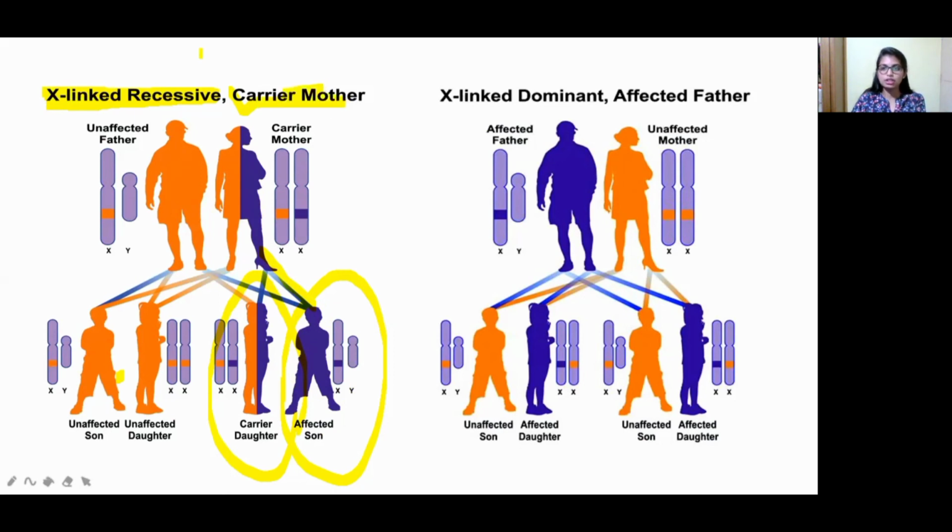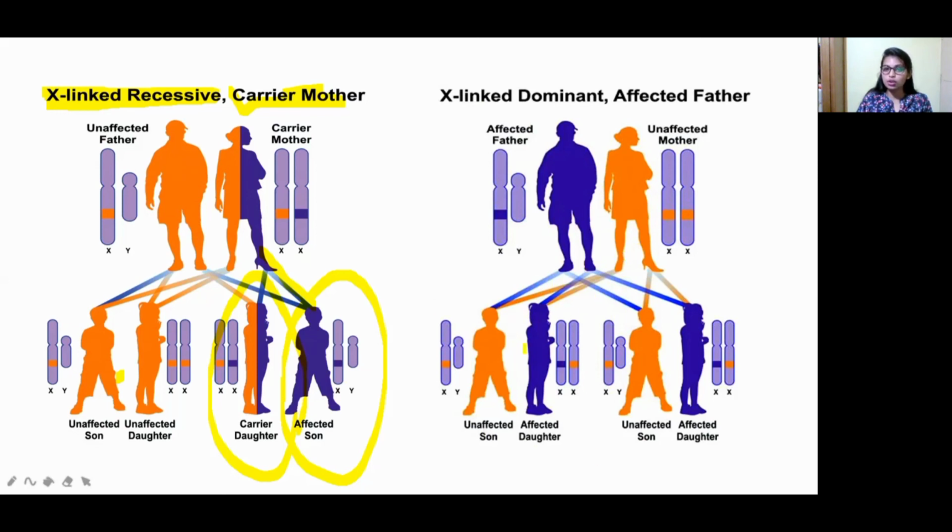Now let's come to X-linked dominant in the case of an affected father. Here, the father is affected and the mother is unaffected. For the baby girl, one X chromosome is received from the father and one X chromosome from the mother. This is an unaffected son. Even though the father is affected, the son is unaffected, because it is X-linked. The mother is healthy, so from the mother he got a healthy gene.